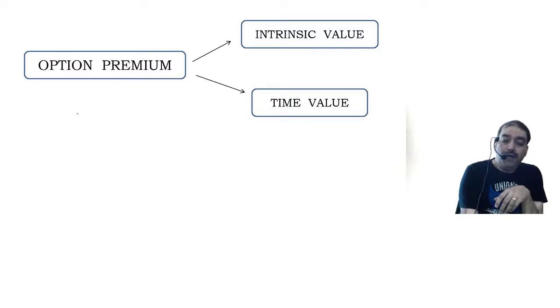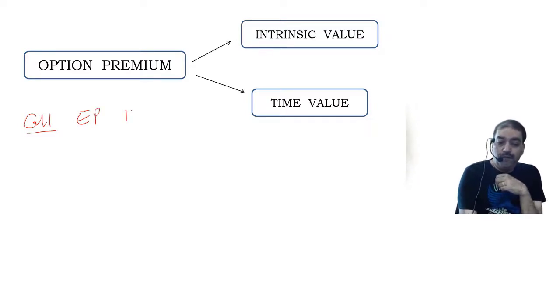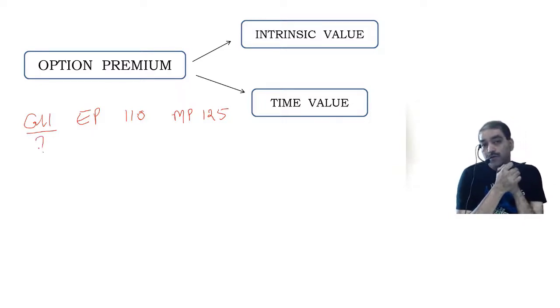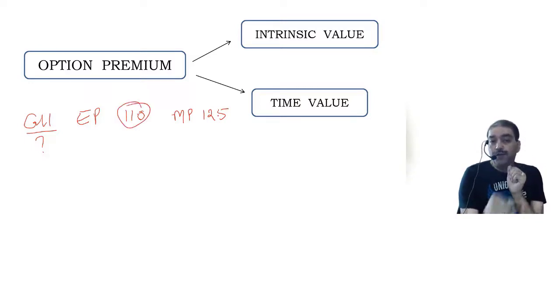I have entered into a contract, a call option, where the exercise price is 110. Actual market price turns out to be 125. Question is, will I exercise the call option? What is a call option? Call option means to buy or not to buy. Will I buy at 110 when market price is 125? Yes, sir. Why? Because exercise price is less than the market price.